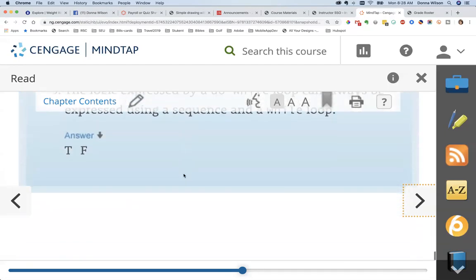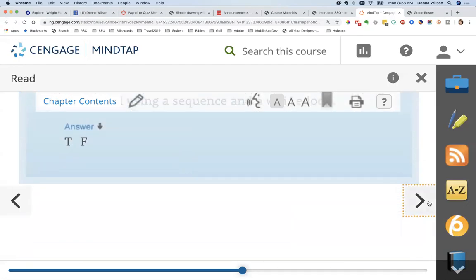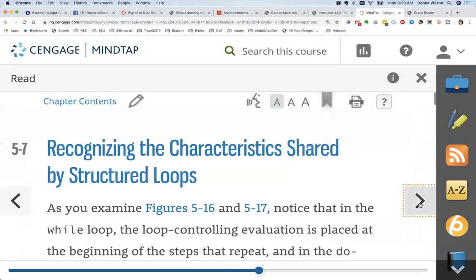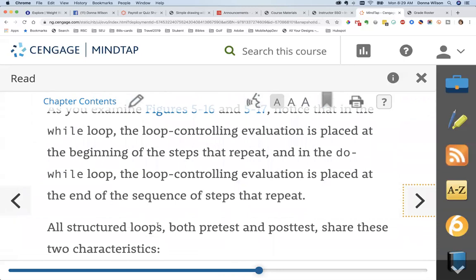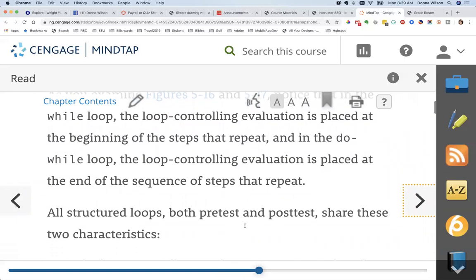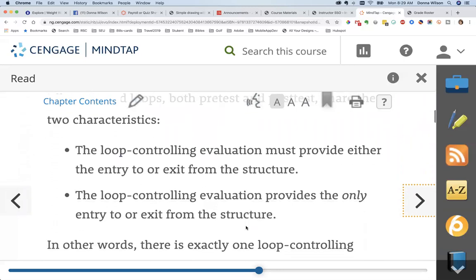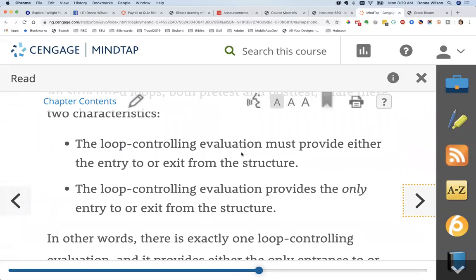So on your Unit 5 test, there were questions on them, but I will not have you write those type of loops. So all structured loops, both pre-test and post-test, share 2 characteristics. The loop controlling evaluation must provide either the entry to or exit from the structure.